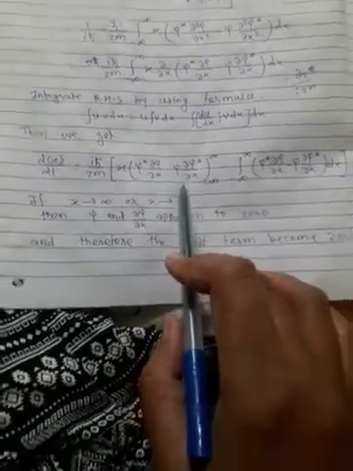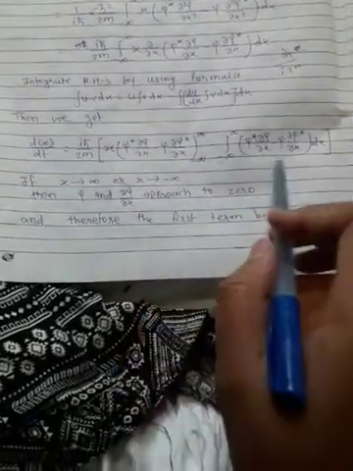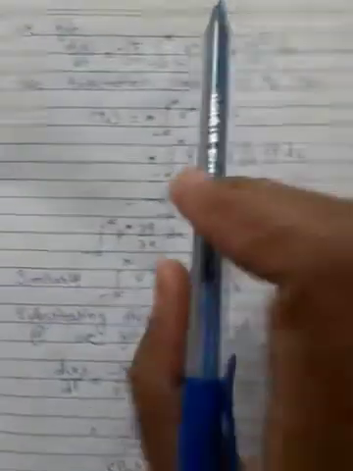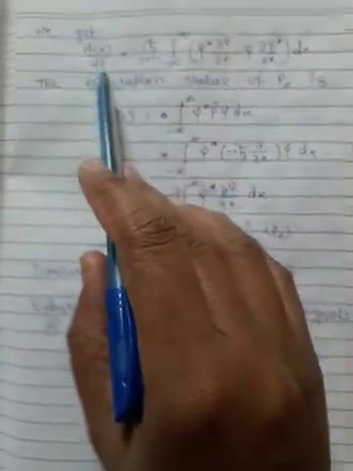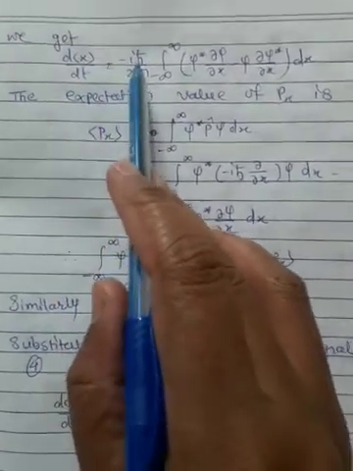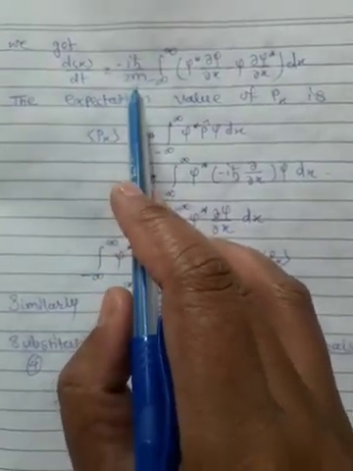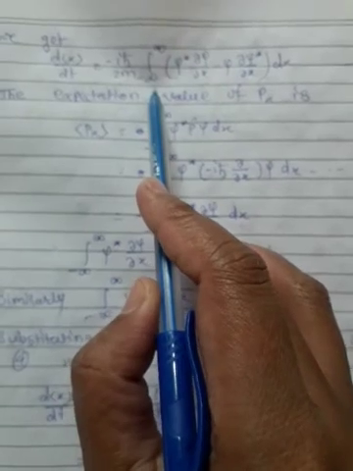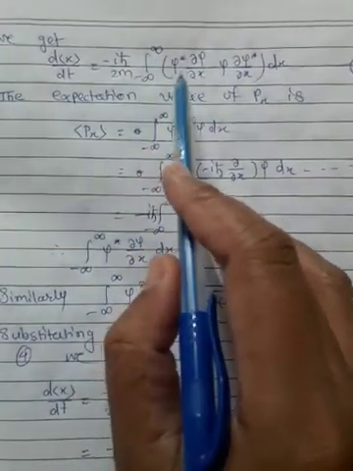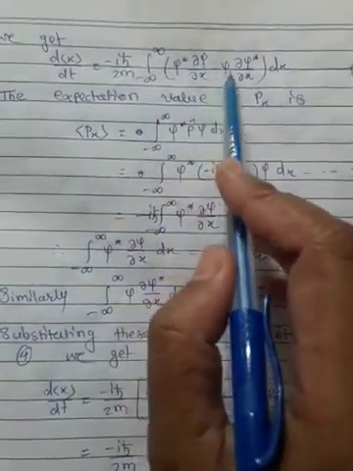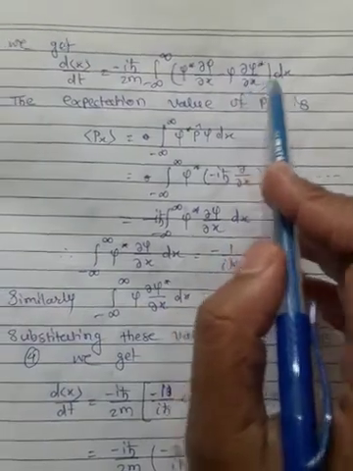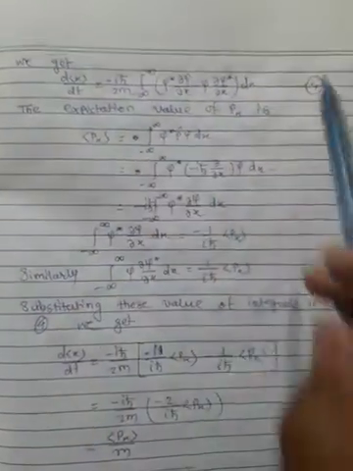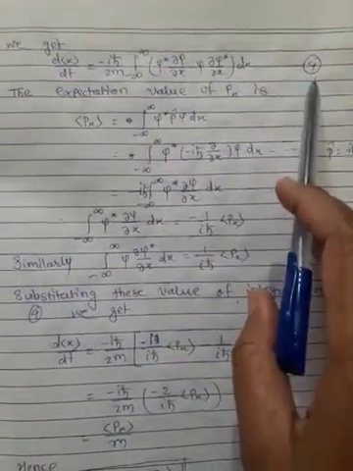If this term becomes 0, then the remaining term is here only. Then we get d by dt expectation of x equal to minus iħ upon 2m integration from minus infinity to plus infinity of ψ* ∂ψ/∂x minus ψ ∂ψ*/∂x dx. This is the remaining term. This is equation number 4.